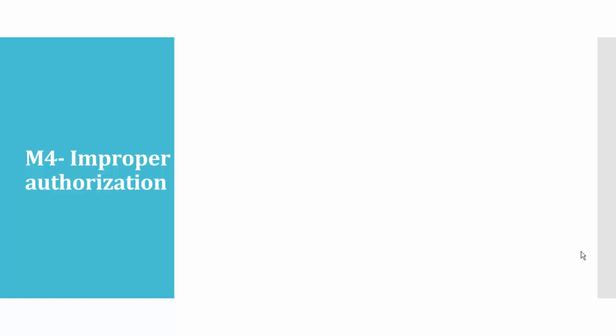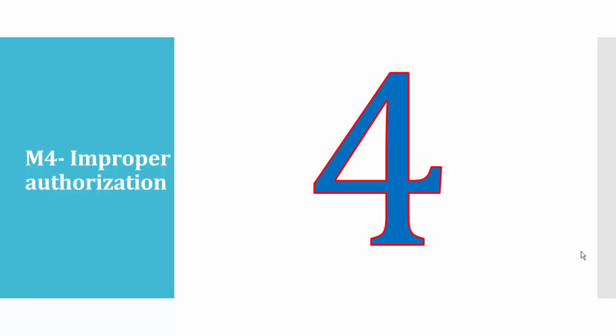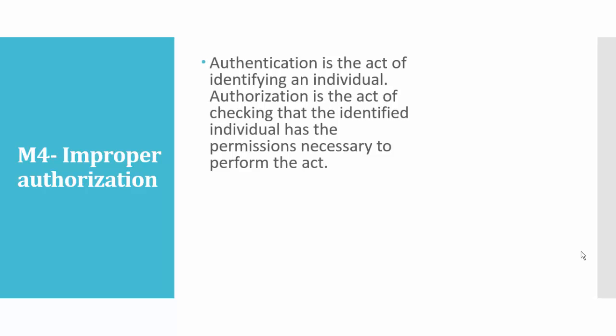So there is fourth. First we had discussed improper authentication, now we are discussing improper authorization. Authentication is the act of identifying an individual. Authorization is the act of checking whether the identified individual has permission to perform the act. Suppose I give someone permission to use my laptop, but I don't allow him to go into my gallery to see my pictures. He is authenticated to use my laptop, but he is not authorized to use my gallery. So here we are talking about improper authorization.